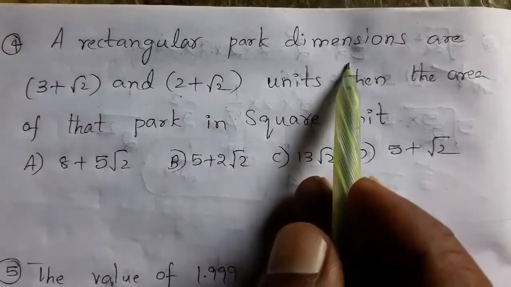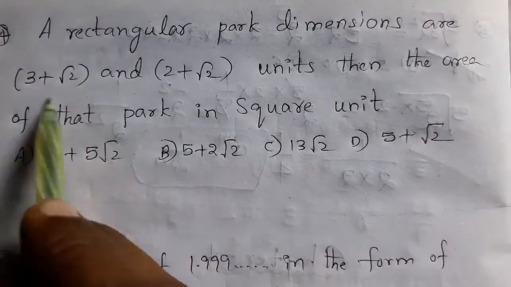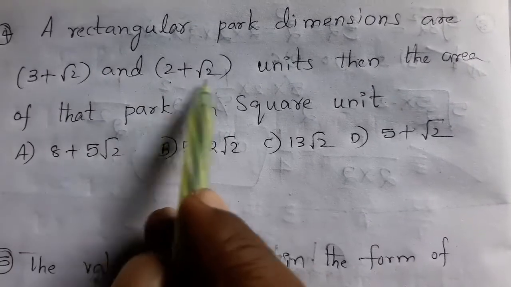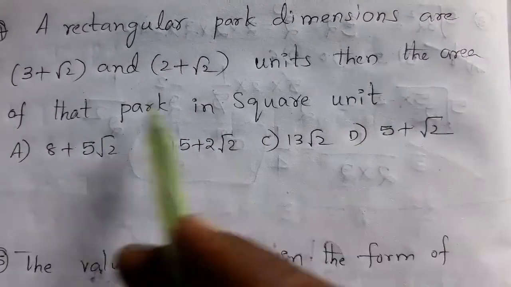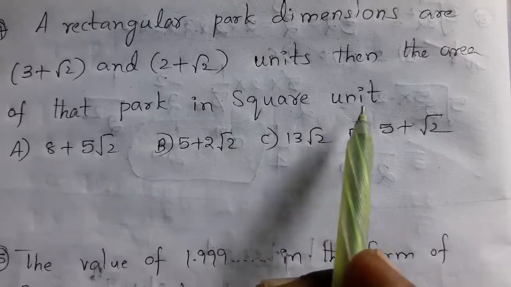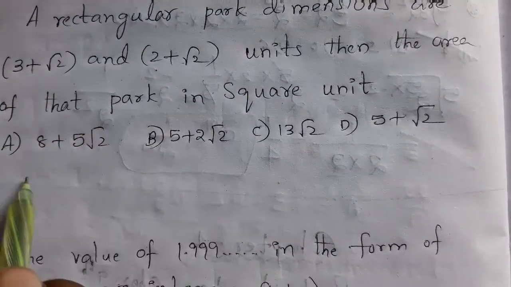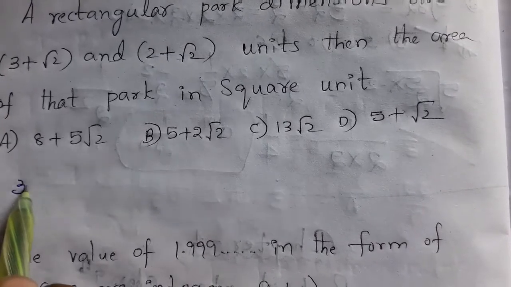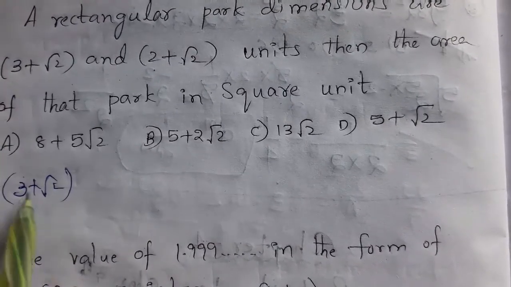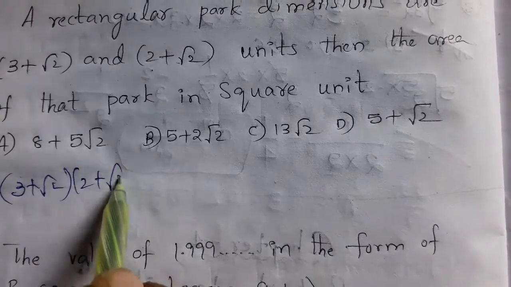A rectangular park's dimensions are 3 plus root 2 and 2 plus root 2 units. Then the area of the park in square units. See here, multiplication of these two: 3 plus root 2 times 2 plus root 2.